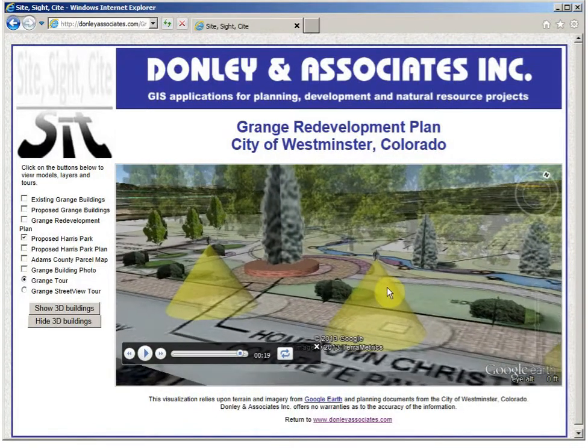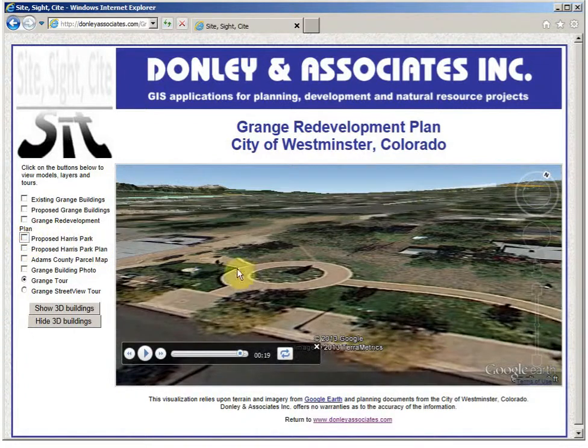And some of these improvements have actually been installed recently. I can turn those off and you can see that we have this circular sidewalk area. We have the tree planted in the center and some existing vegetation trees that have been planted along the streetscape.